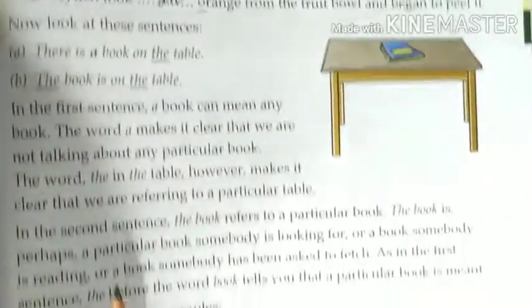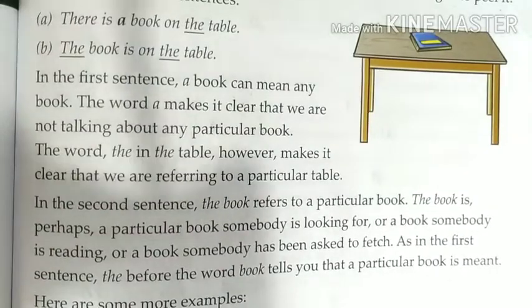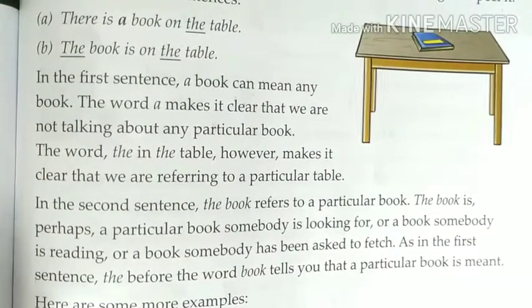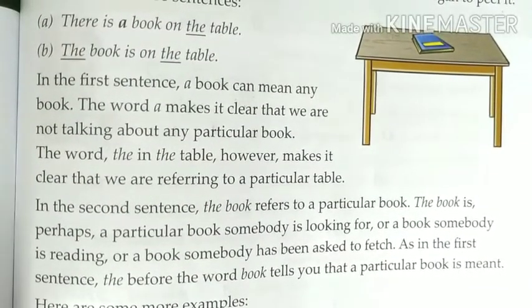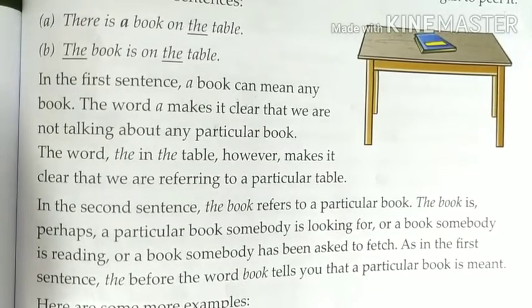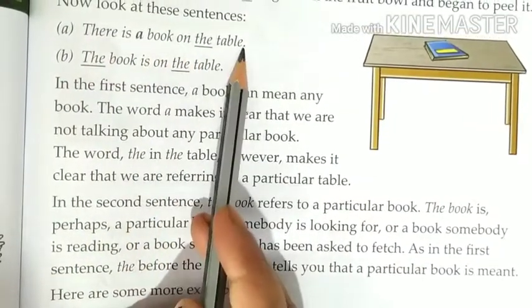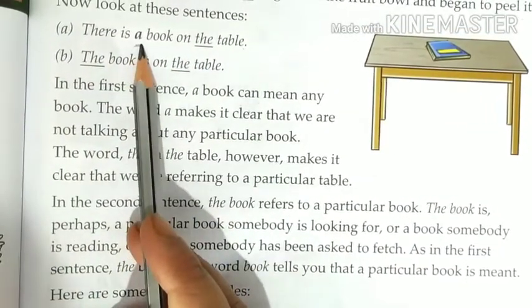Okay. Now we'll see the use of the. As I told you, the is used when we are talking about any particular or definite person, place or thing. If you see this example, there is a book on the table. So a book means what? Any book.